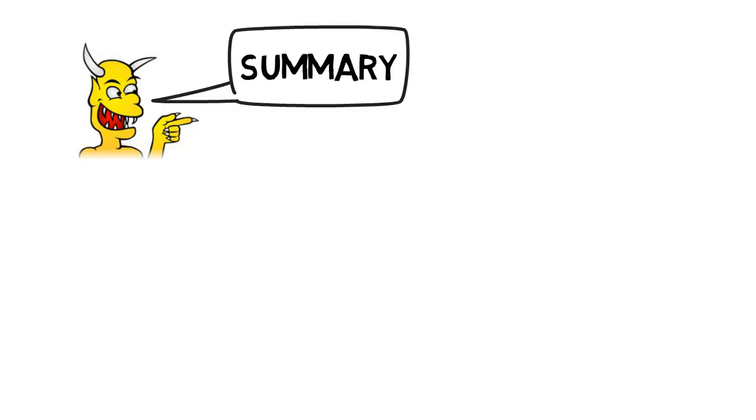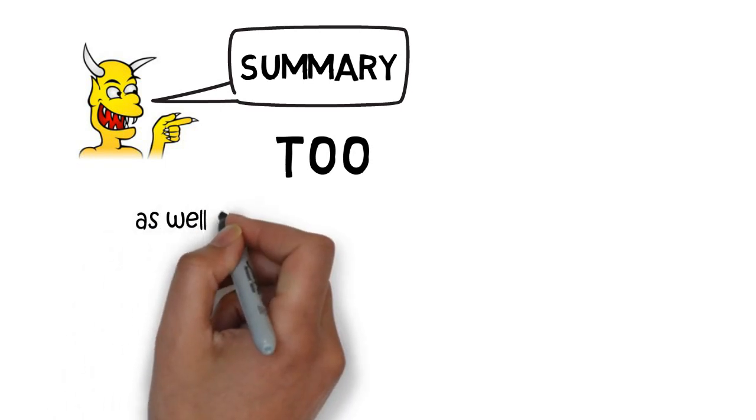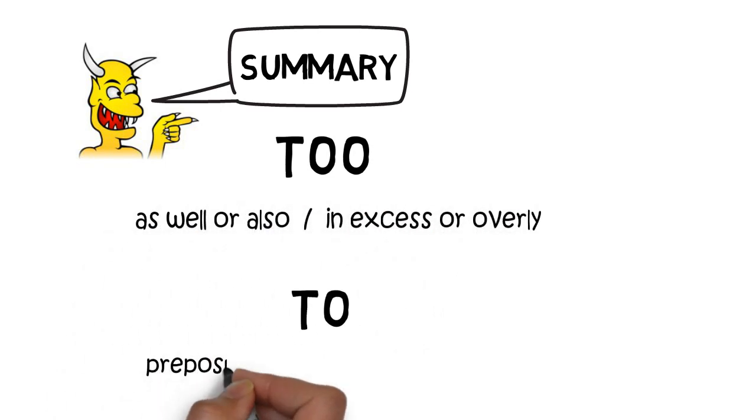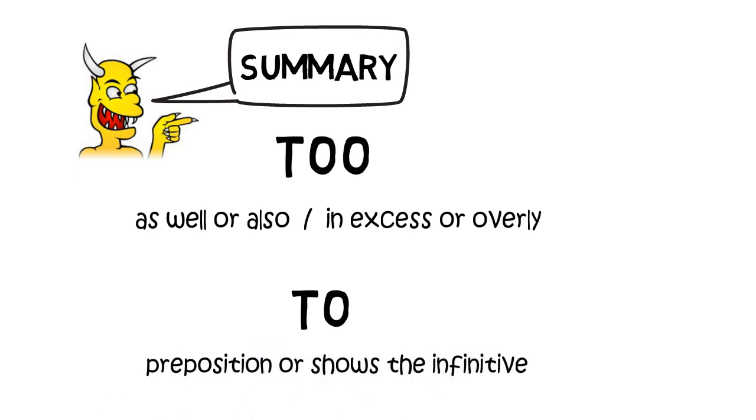Let's do a quick summary. "Too" with two O's means as well or also, or it means in excess or overly. "To" with one O is a preposition or shows the infinitive form of a verb.